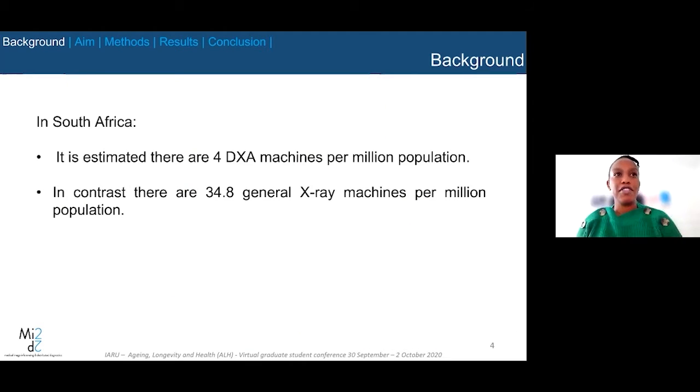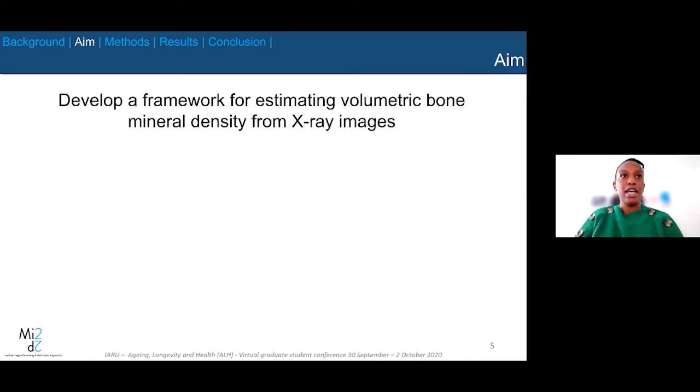In South Africa, it's estimated that there are 4 DEXA machines per million population, while in contrast, there are 34.8 general X-ray machines per million population. And therefore, the availability of these X-ray machines is what motivates the project. And so my project is to develop a framework for estimating volumetric bone mineral density from X-ray images.